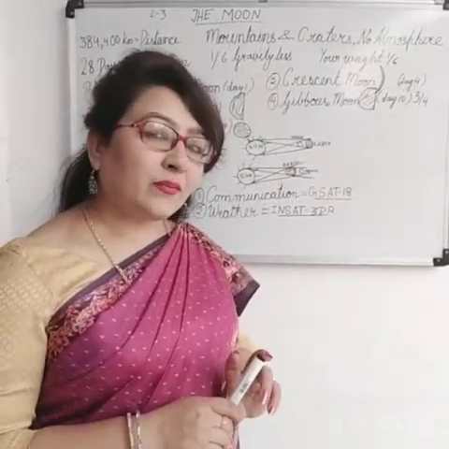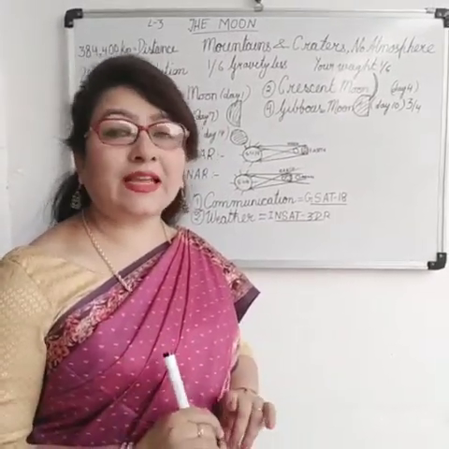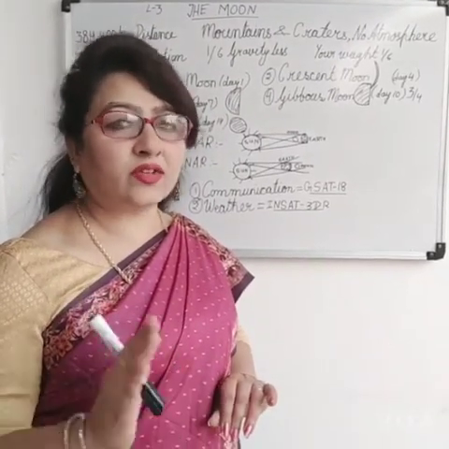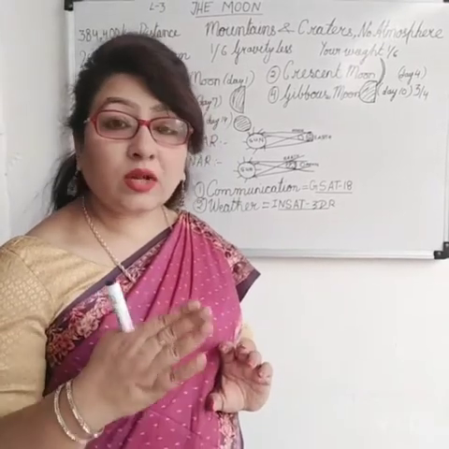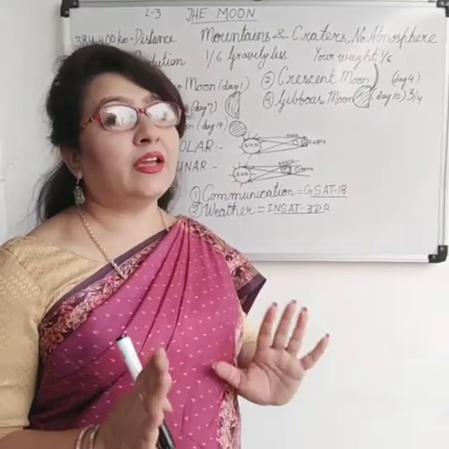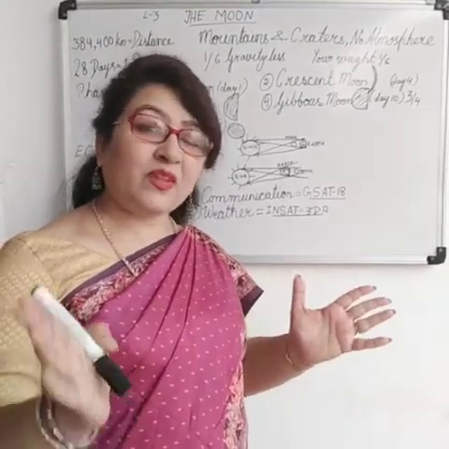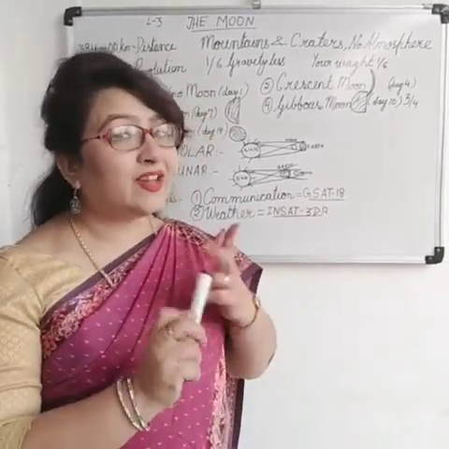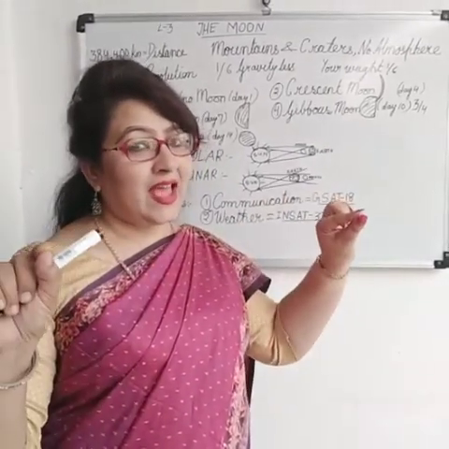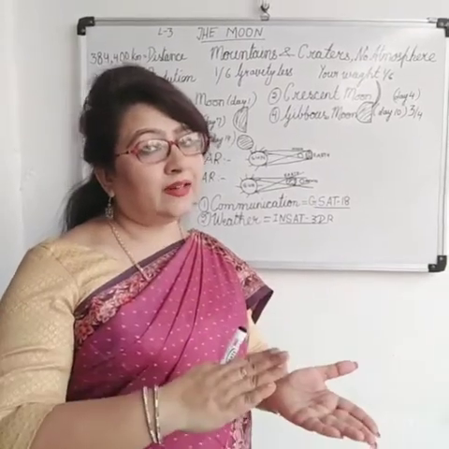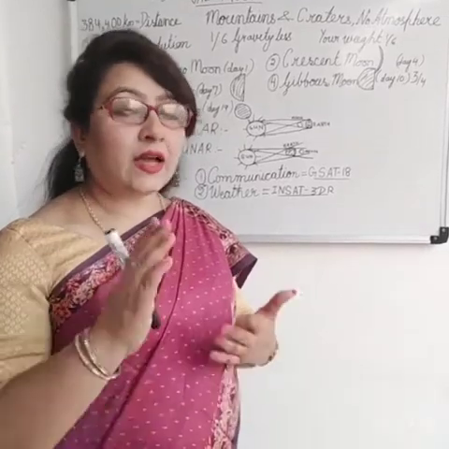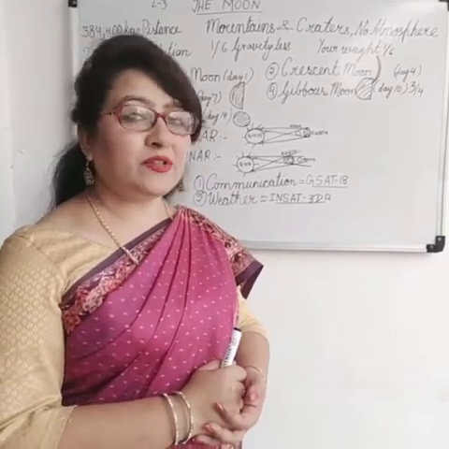Now you will come to hear a new term, that is eclipses. You must have heard, in Hindi I will tell you, Chandra Grahan, Surya Grahan. Now what is this Grahan or eclipse? Actually, eclipse is the shadow formation in space when the sun, moon and the earth come in a straight line, and the shadow of either earth falls on the moon or moon falls on the earth. That's how the eclipses take place.